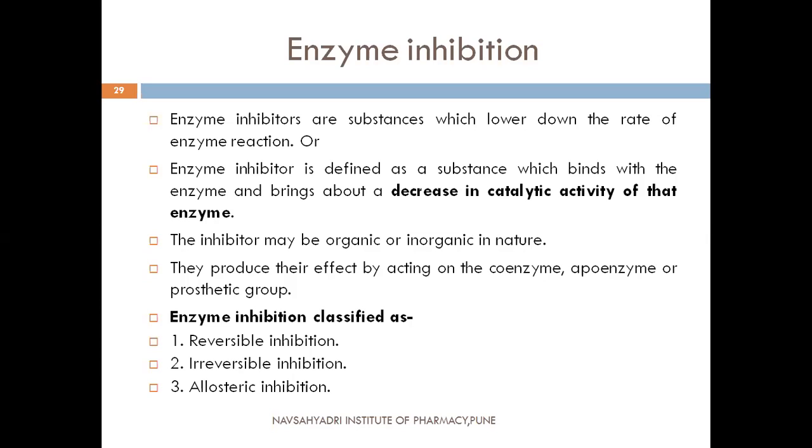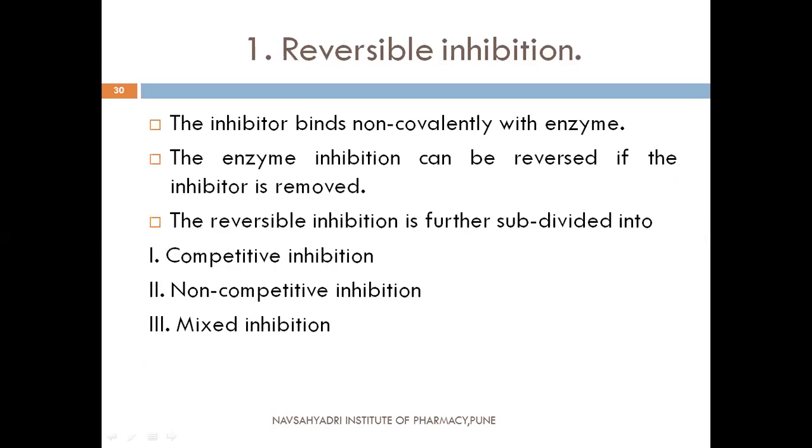Enzyme inhibition may be classified into various classes. First is reversible inhibition, second is irreversible inhibition, and third is allosteric inhibition. We'll see these types one by one. First is reversible inhibition. In this type of inhibition, the inhibitor binds with the enzyme, and this type of enzyme inhibition can be reversed if we remove the inhibitor.